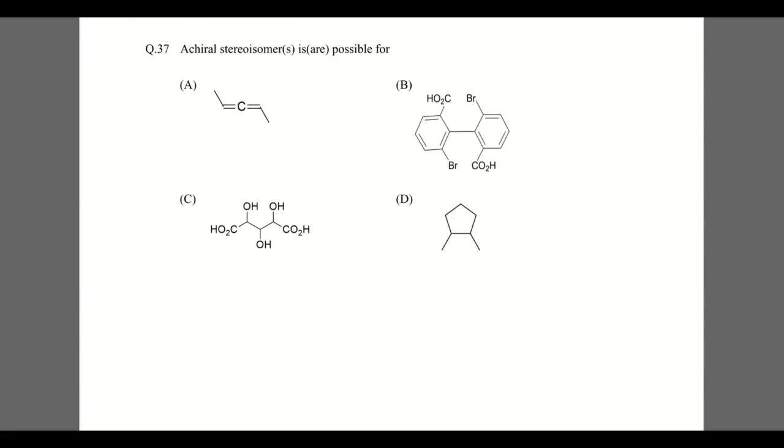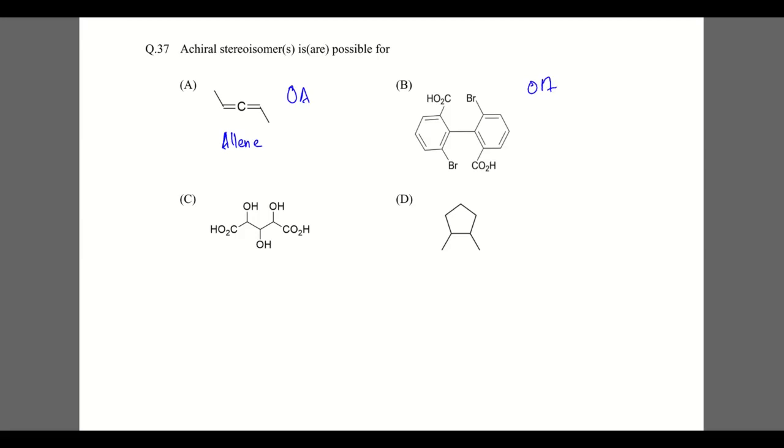Here the question is, achiral stereoisomers are possible for these compounds. The first one is an allene molecule, which is optically active, and this is a biphenyl, which is also optically active.